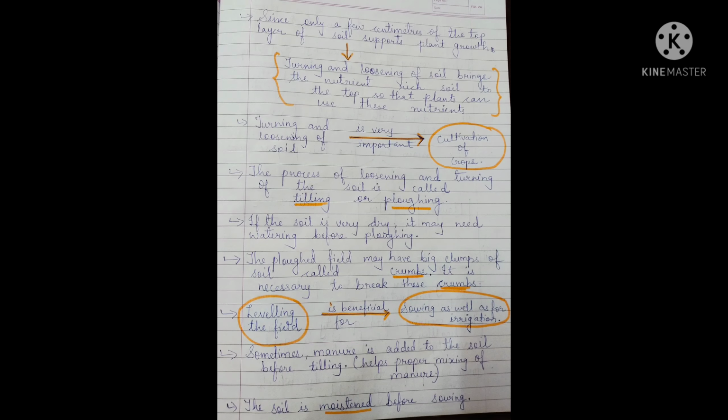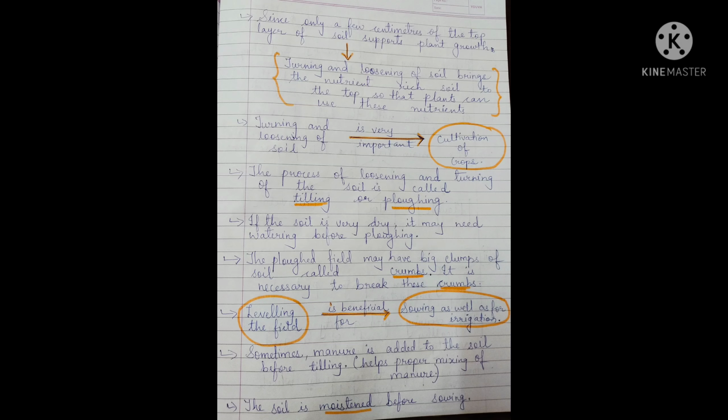Okay, so after that, sometimes they add manure only if the soil is less fertile. Or else they will add manure when the plant comes out from the seed, usually that time. But if the soil is less fertile, then they add manure before. We'll learn in detail about this manure and fertilizers in the next topic. Okay, so in the preparation of the soil, manure is also added.